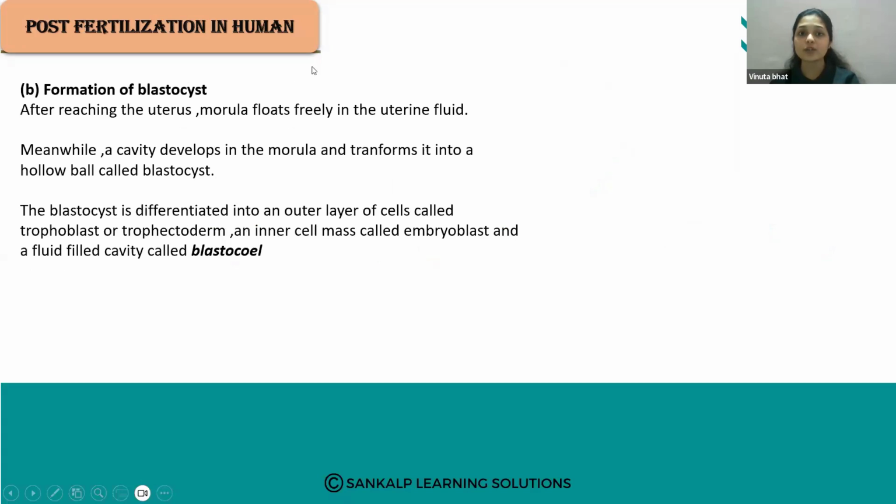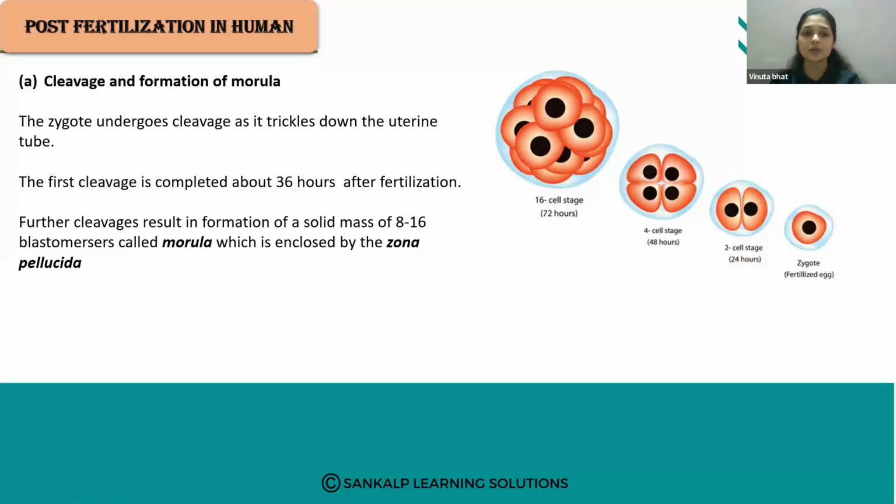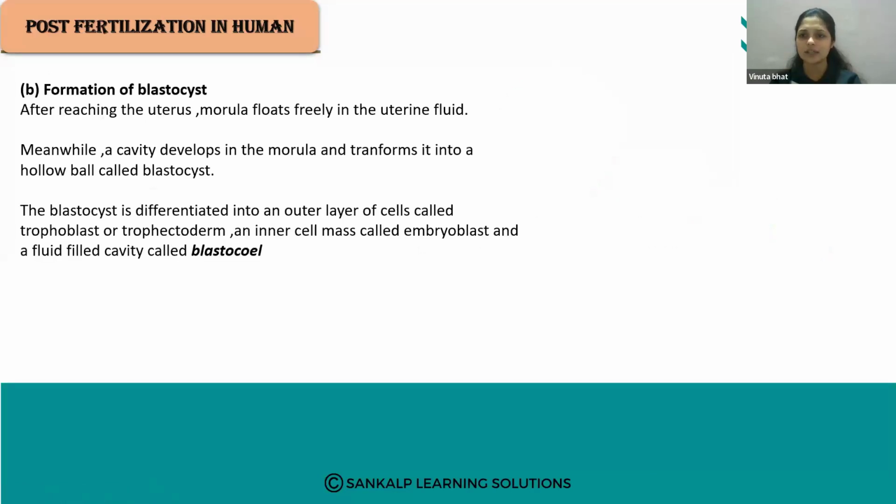And formation of the blastocyst. This is the 8 to 16 stage morula, then it will undergo the 32 cell stage, and this morula will develop into a blastocyst. After reaching the uterus, the morula floats freely in the uterine fluid. Meanwhile, a cavity develops in the morula and it transforms into a hollow ball that is called a blastocyst.